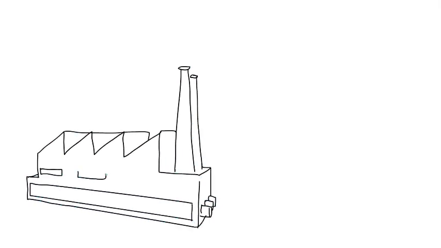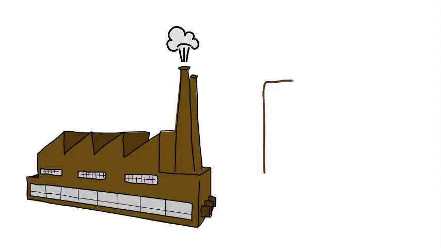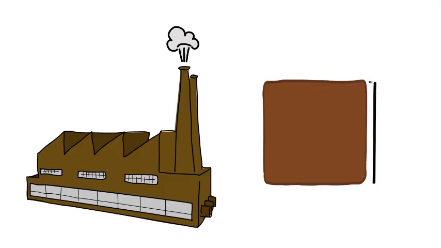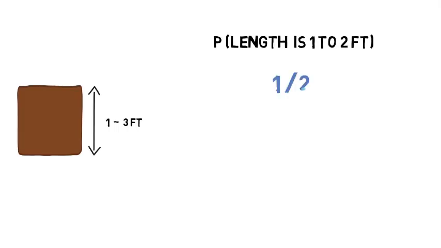Here's the example. Imagine a factory that cuts squares of wood. The edges of the squares are always between 1 foot long and 3 feet long. Now ask yourself, how likely is it that the edges of the next square they cut will be between 1 foot long and 2 feet long? Well, 1/2 is the obvious answer.